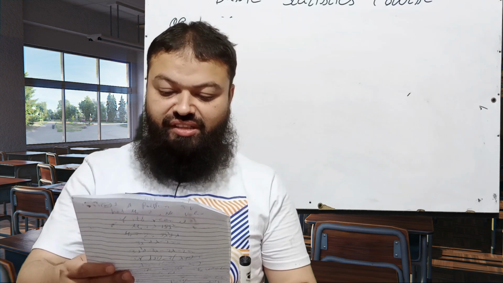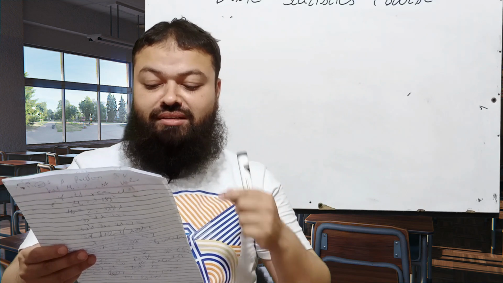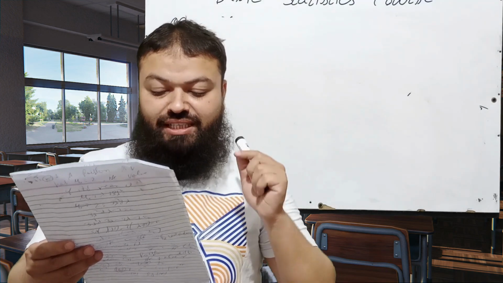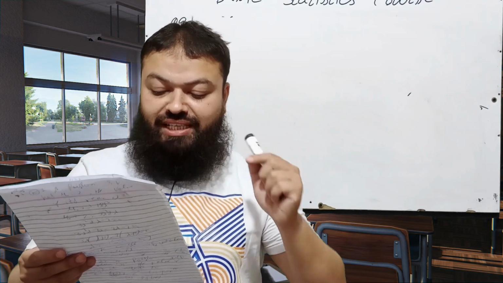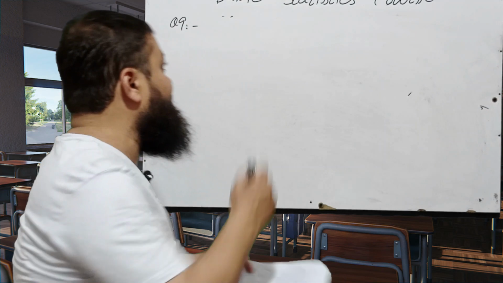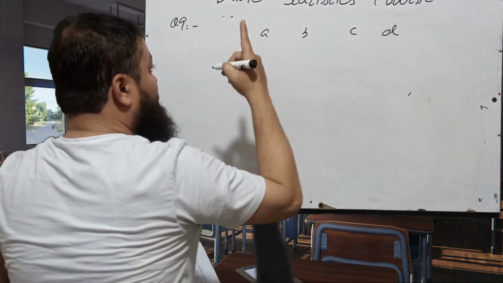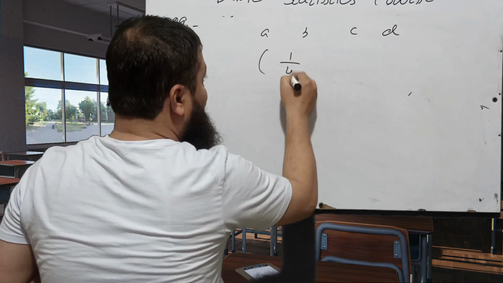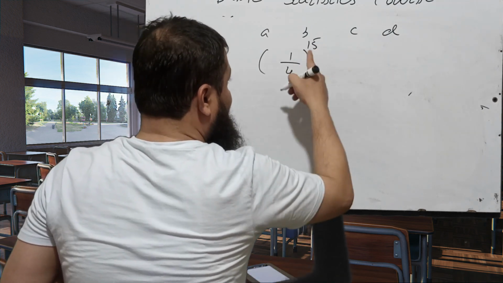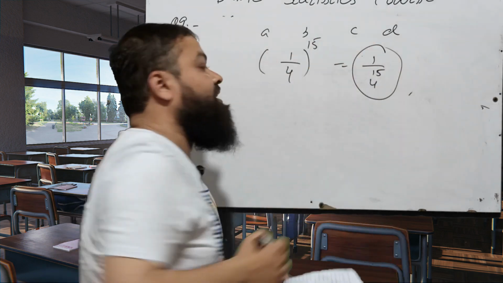Question number 9: a multiple choice test has 15 questions. Each question has 4 possible answers. Suppose a student randomly guesses the answer to each question. What is the probability that the student will answer all 15 questions correctly? Dear students, when there are 4 options A, B, C and D, the probability of answering all 15 questions correctly will be 1 by 4 raised to power 15. That will be the correct option in the exam.